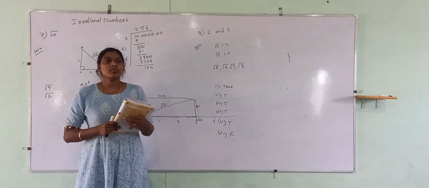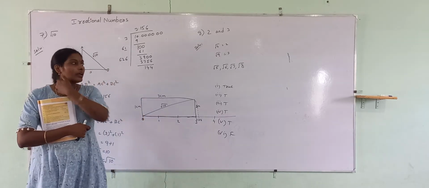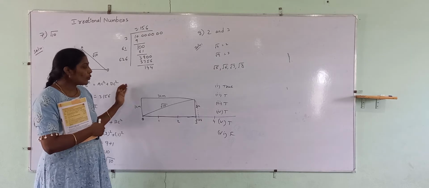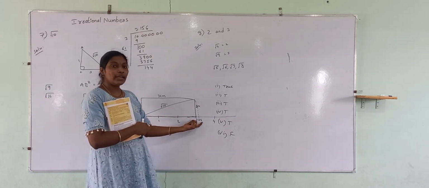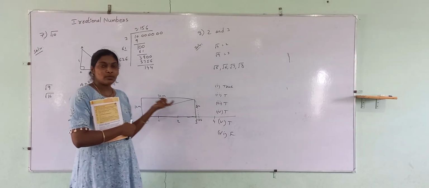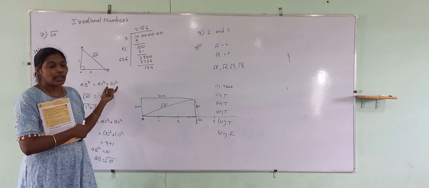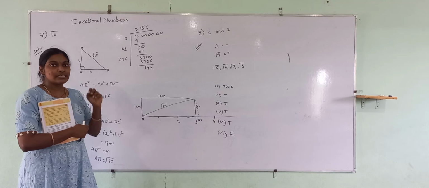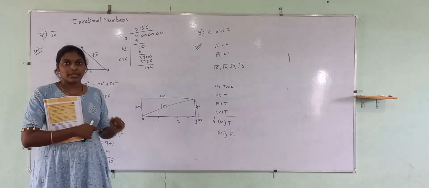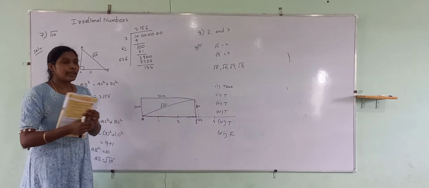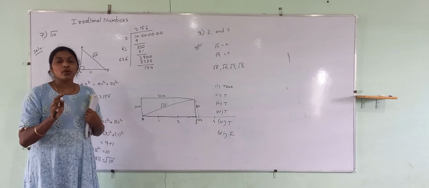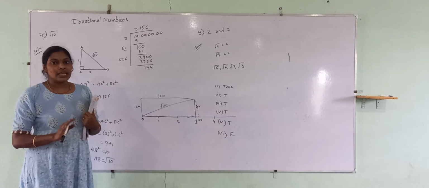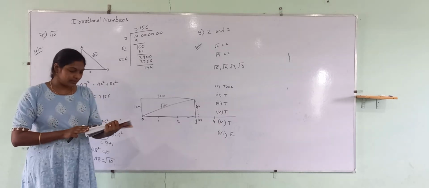Okay. Now, in this exercise, you have learned how to place a point on the number line by using the right angle triangle property. Now, I am going to tell you one more method, which is nothing but the magnification method. Open exercise 1.2. There are only 2 problems in that. I will explain the first one. In the same way, you have to do the second one.